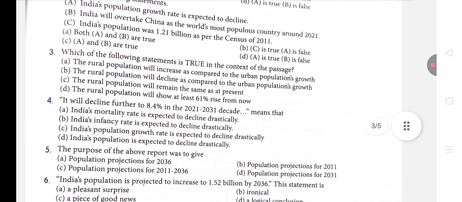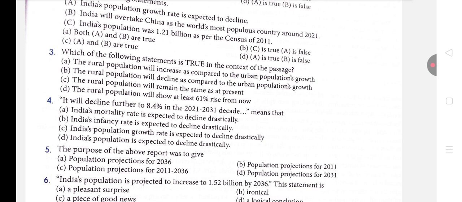So see, the option is given, India's mortality, decadal growth, declining. Basically it is talking about the population growth decline. Expected to decline to its lowest. The lowest form it can decline to is 8.4%. So, India's mortality rate is expected to decline drastically, India's infancy rate is expected to decline drastically, India's population growth rate is expected to decline drastically, or India's population is expected to decline drastically. So it is talking about the population growth rate.